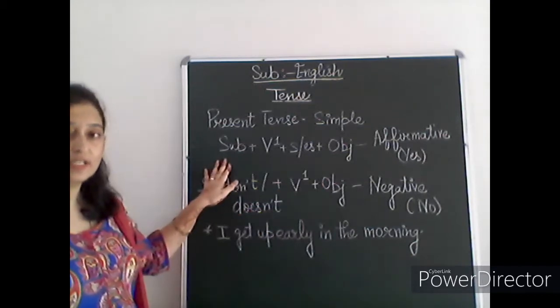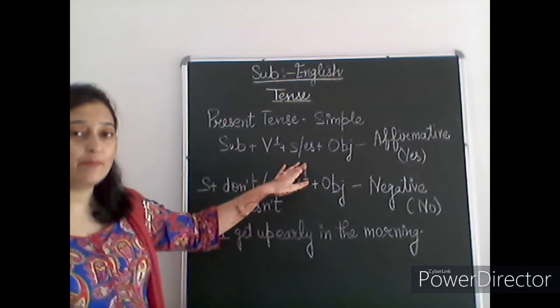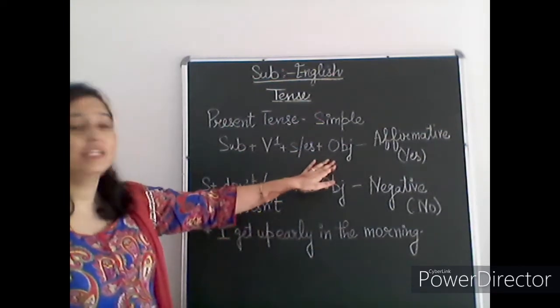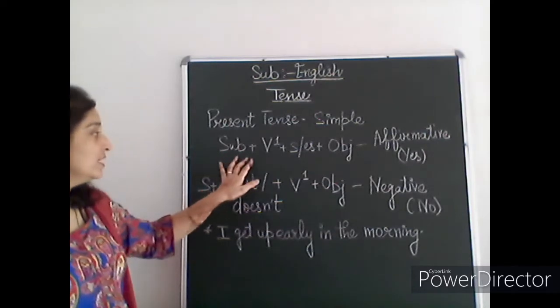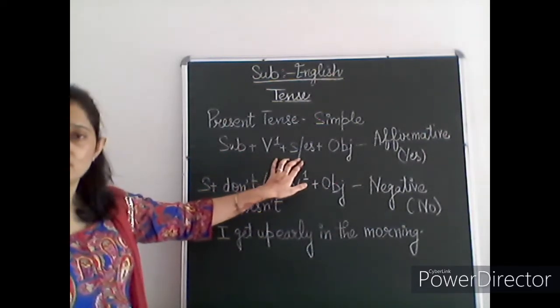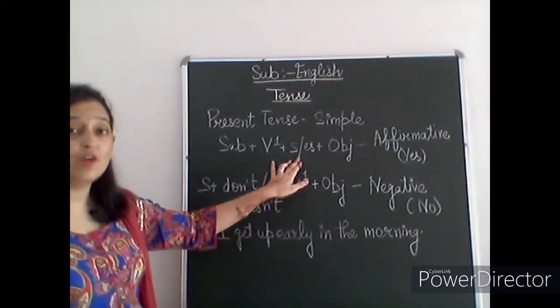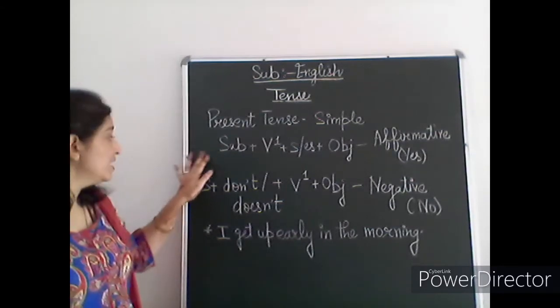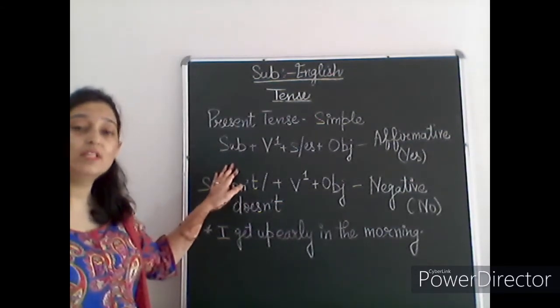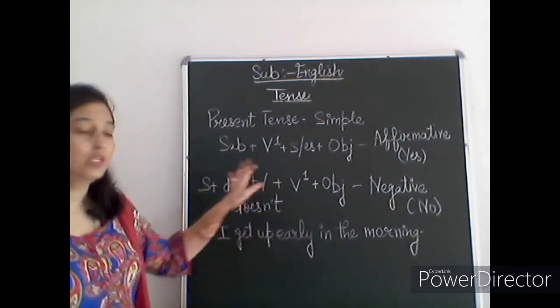It's subject plus first form of the verb, and then we have to add S or ES, and then the object. So guys, just keep in mind where exactly we are going to use S or ES. If your subject is singular, then we will add S or ES to the verb.